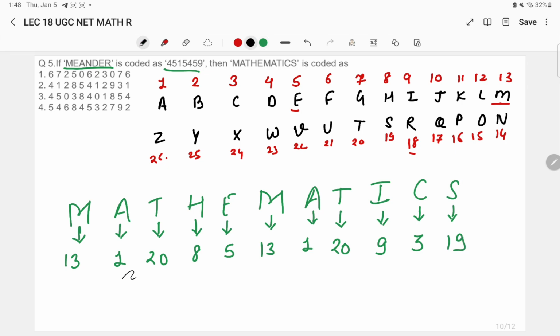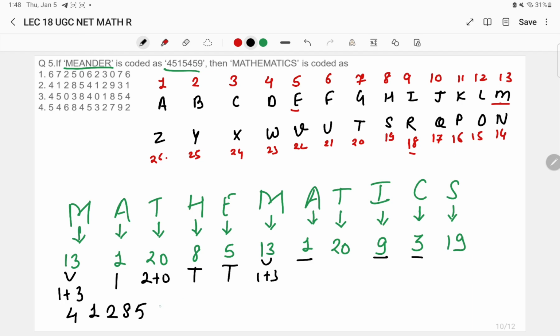Whatever the letters whose position is a single digit have to be kept as it is: 1, 8, 1, 5, 9, 3. The remaining ones that are two digits, what will we do? We will convert them into one digit. 13: we do 1 + 3, this will give us 4. 1 will be as it is. 20, that is 2 + 0, this will give us 2. 8 as it is, 5 also as it is. 13, we do 1 + 3, it will be 4.